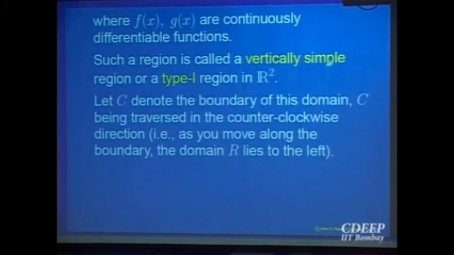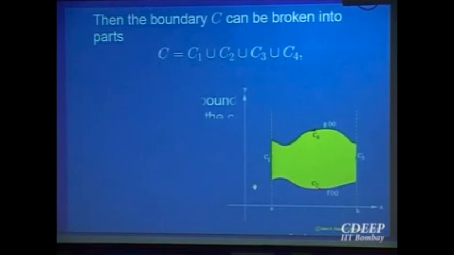So this is sometimes called vertically simple. It goes from one curve to another. Similarly, you can describe a horizontally simple domain. For such a kind of domain, how many boundaries are possible?